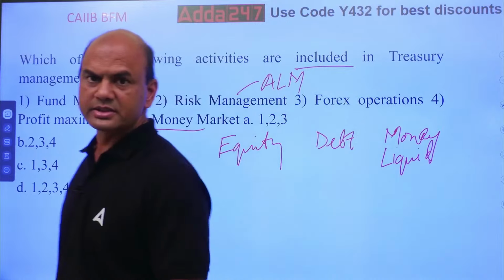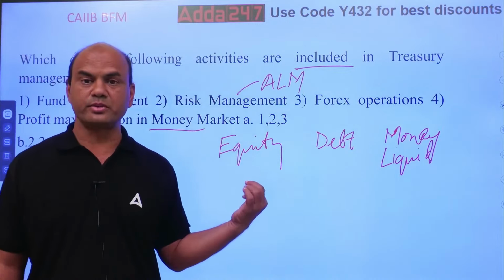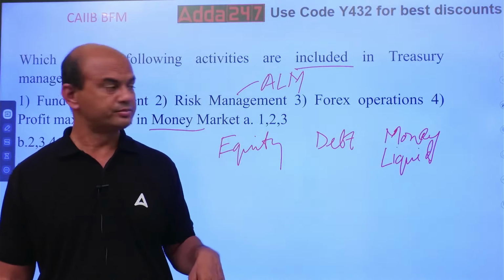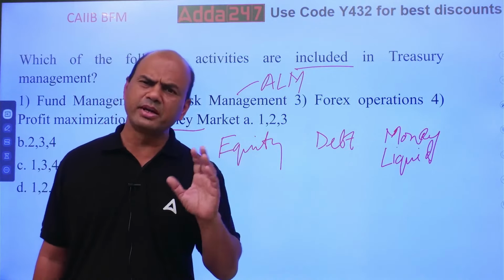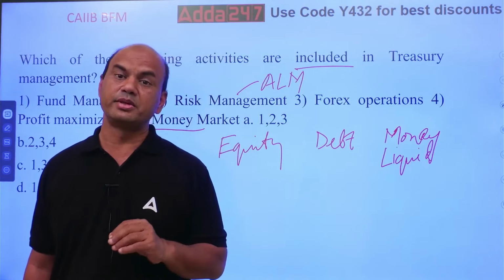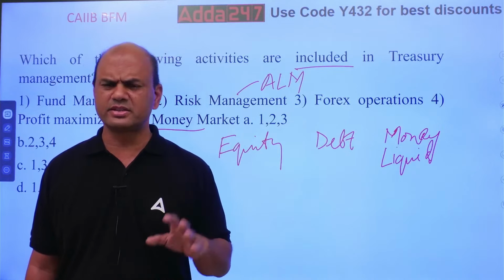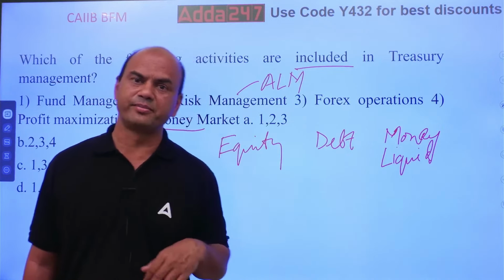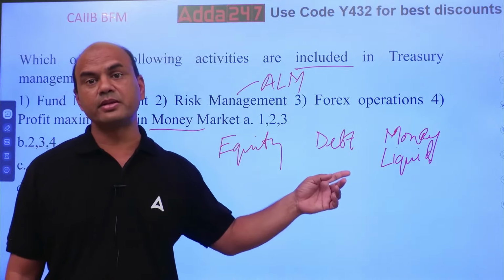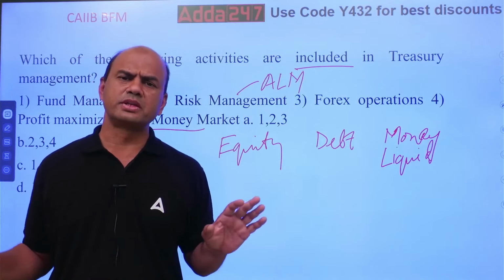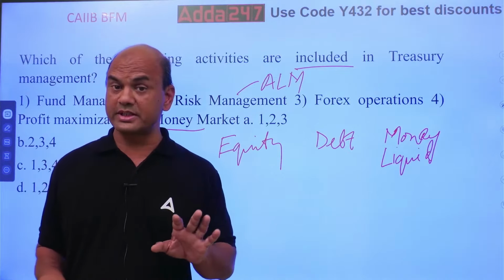In equity markets, you invest in risk instruments, stocks, shares. Debt market, you invest in medium-term instruments, medium risk, means bonds, debentures. These are having lesser risk than the equity. And last one is money market, liquid, zero risk, almost here. I would say exactly zero,